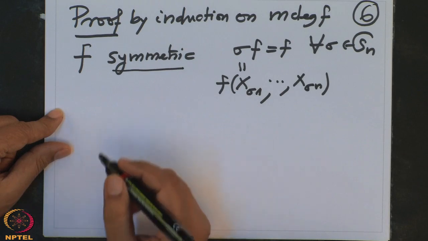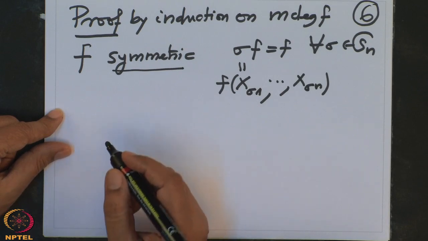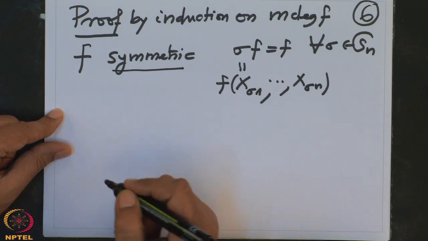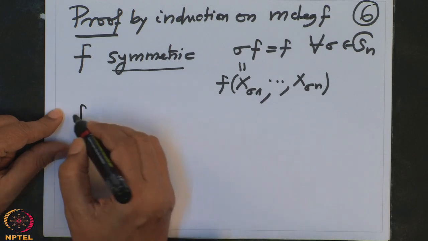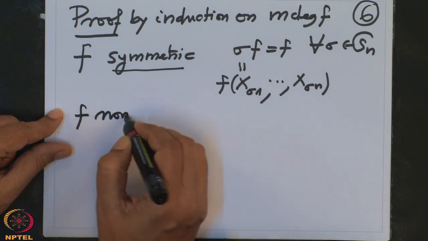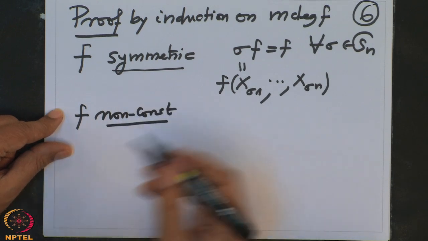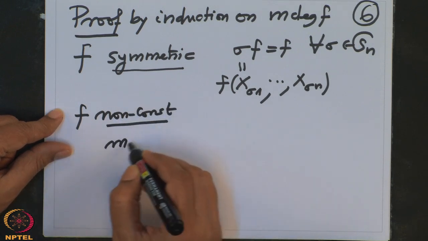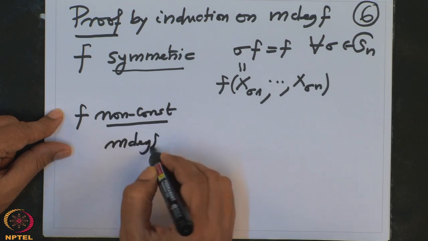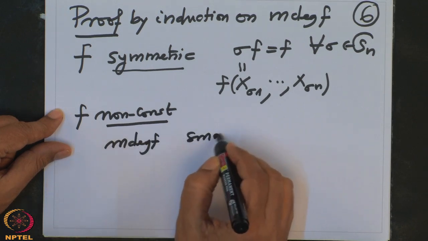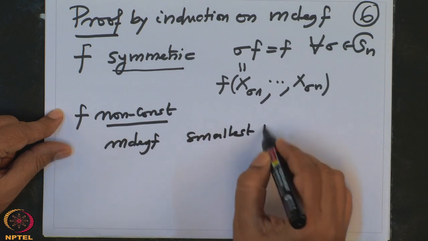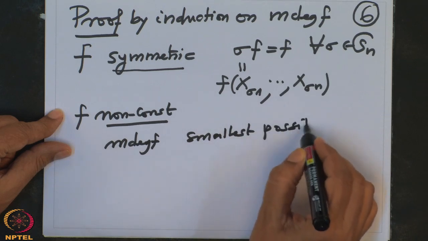So what is the smallest non-zero symmetric polynomial other than the constant? If f is non-constant, what can be the smallest possible multi-degree of f? That is where the induction should start.